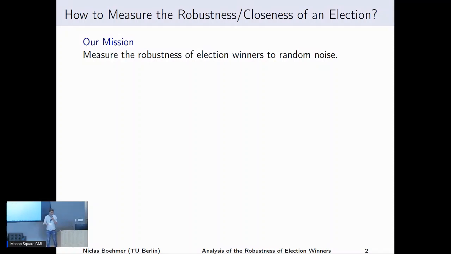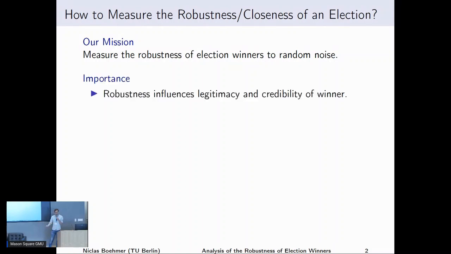Particularly, we are interested in the robustness of election winners with respect to random equiprobable noise. What we mean by noise is that we select some voter, we select some candidate in its vote, and then we swap this candidate with one of the adjacent candidates. So we basically swap adjacent candidates in some votes uniformly at random, and this is how we model noise.